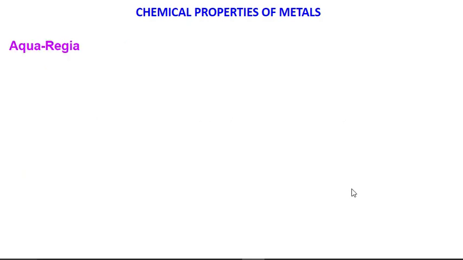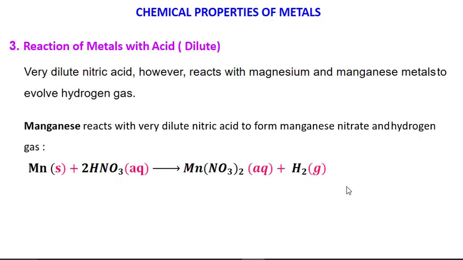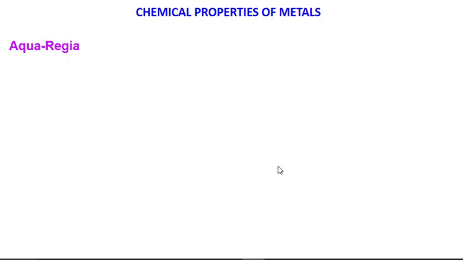So here we have seen that metals react with dilute hydrochloric acid and sulfuric acid. We have seen that magnesium and manganese can also react with very dilute nitric acid. When they react with these dilute acids, we get hydrogen gas along with their respective salt.